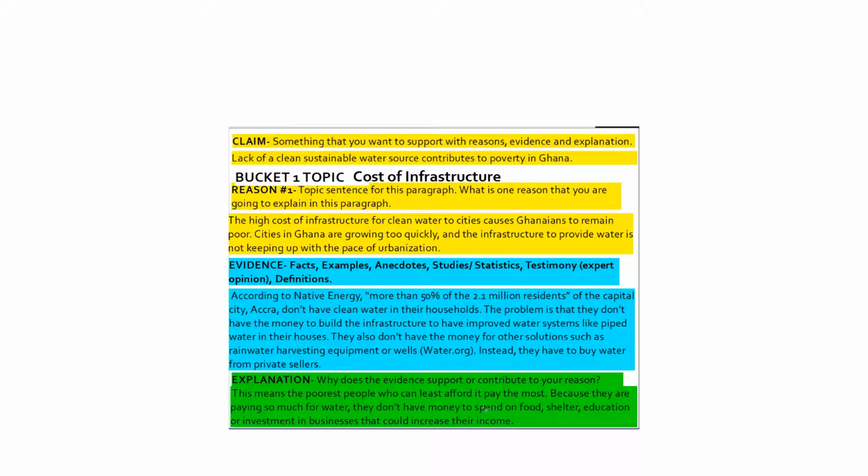So all of this, the problem with water, the problem with the infrastructure, all of this means that they have to spend money just on buying water, which means that they can't buy and pay for other things. In my explanation, I'm just helping you make sense of this, and I'm also making sense of this at the same time. I'm going to have you pause right now, and I want you to go ahead and write your evidence and then write your explanation and come back when you're ready.